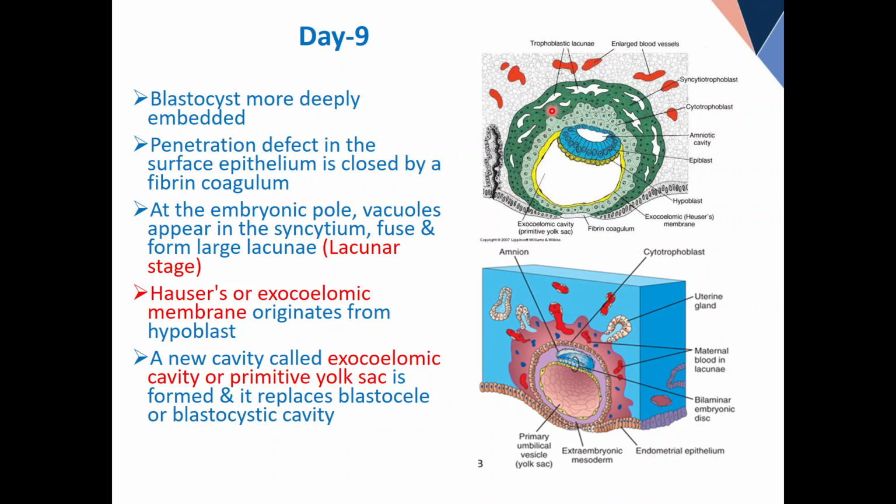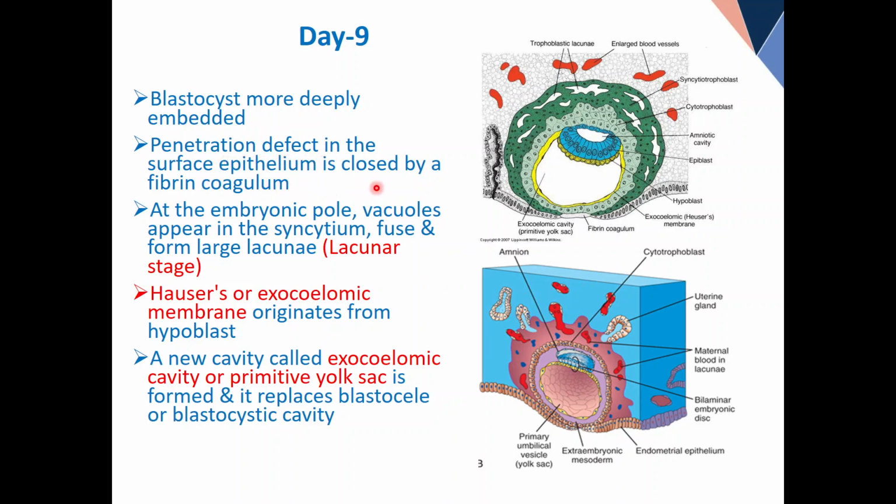In the syncytiotrophoblast, see, it's now surrounding almost the whole of the structure. Before it was only near the embryonic pole. You see some empty spaces appear within the syncytium. This is number one. And a yellow color layer now appears between this membrane and the cytotrophoblast. Okay, now I'll explain. Blastocyst more deeply embedded, no problem.